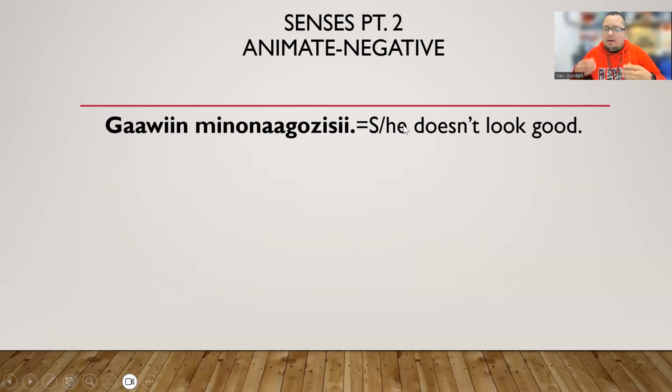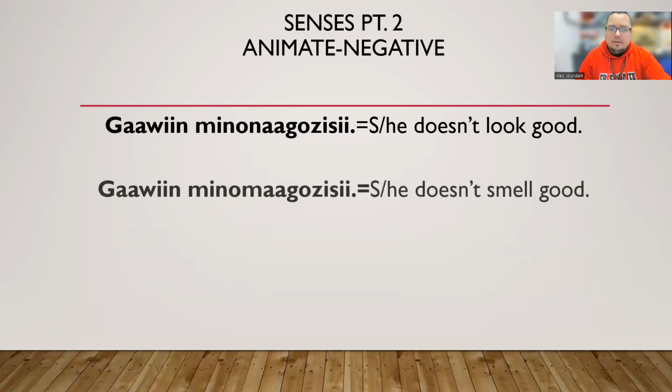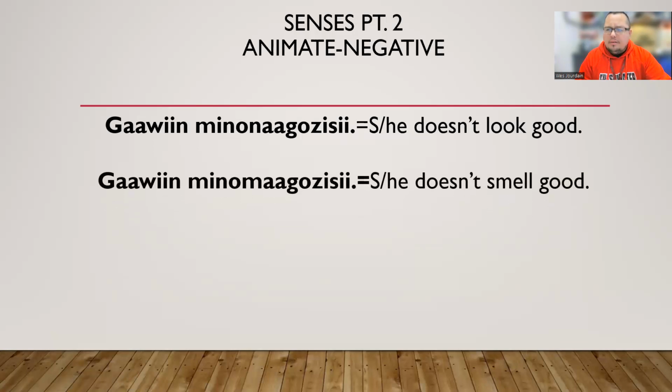So now we're talking about animate people. Could be an animal, could be a person, could be a man, woman. It doesn't matter in this case, but this is the pattern. You're going to have a Gawin, S-I pattern when doing animate people or animate, I want to say objects, but anyway, number 2, here we go.